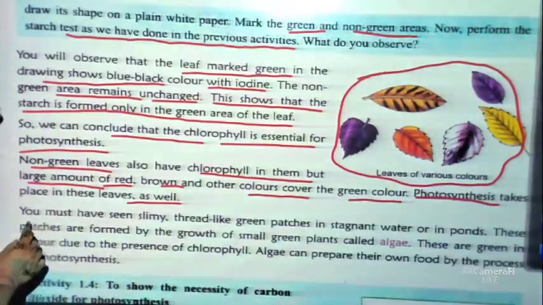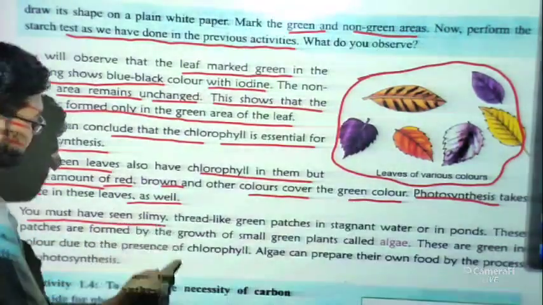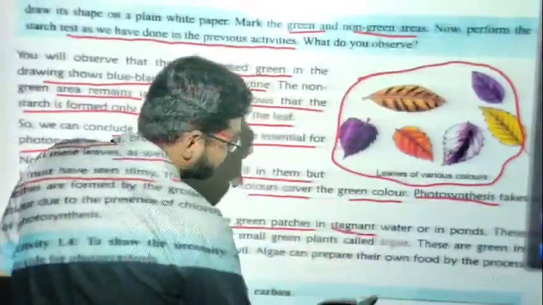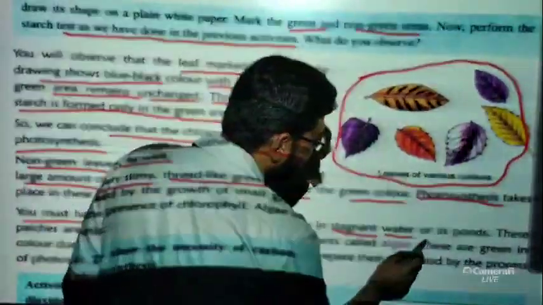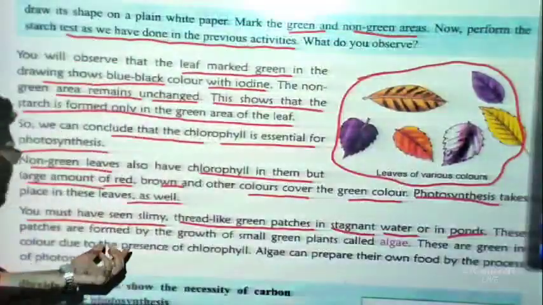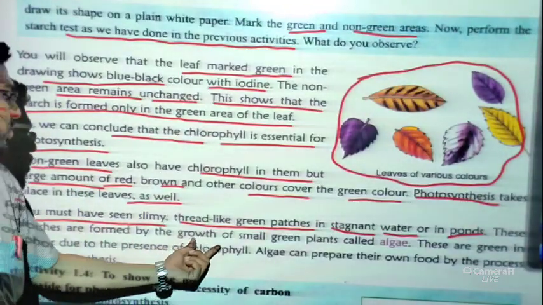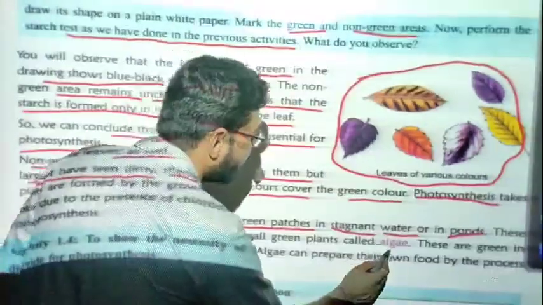Now you must have seen slimy thread-like green patches in stagnant water or ponds. Okay, you can see some slimy thread-like patches. So these patches are formed by the growth of small green organisms called algae.